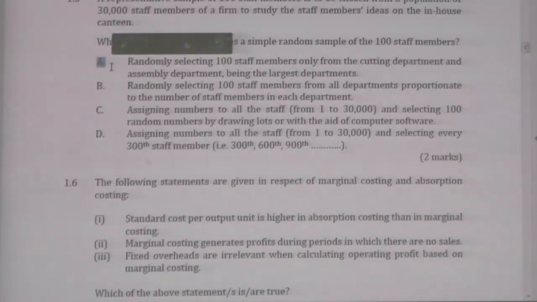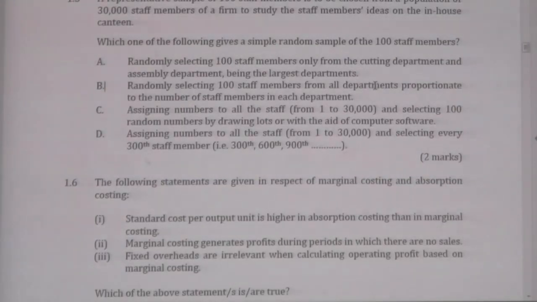A is not sampling of the whole population because you are selecting only from 2 departments. Therefore, the answer will be B or C, right. B is selecting 100 people from all the departments based on the proportion of each department. This strategy is called stratification, that is, you divide your entire population into subpopulations, then you get people from each subpopulation to represent it in the sample. Therefore, this can be a random sampling but based on stratification. Therefore, B will be the answer, but it is based on stratification.